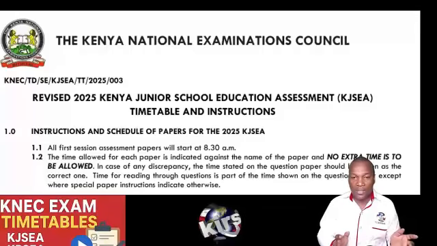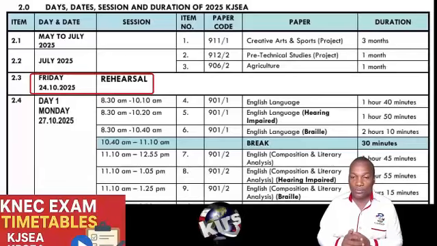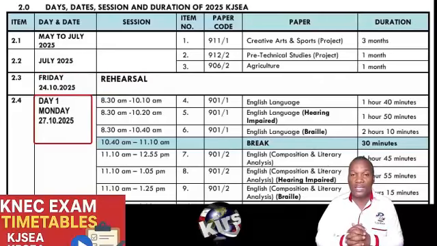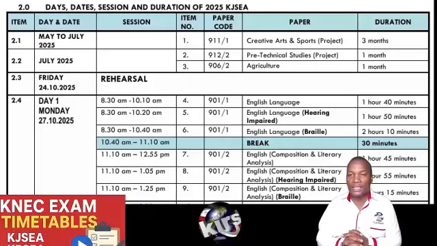We had already given the date for the rehearsal, which we said was Friday 24th October 2025. And now that that is over, we go to day 1, which will be on Monday 27/10/2025. The papers which will be done on day 1 are as follows. From 8:30, we shall start with the first paper, that is 901/1. And paper 901/1 is English. We have 3 options. The first option is English language, which will be administered from 8:30.